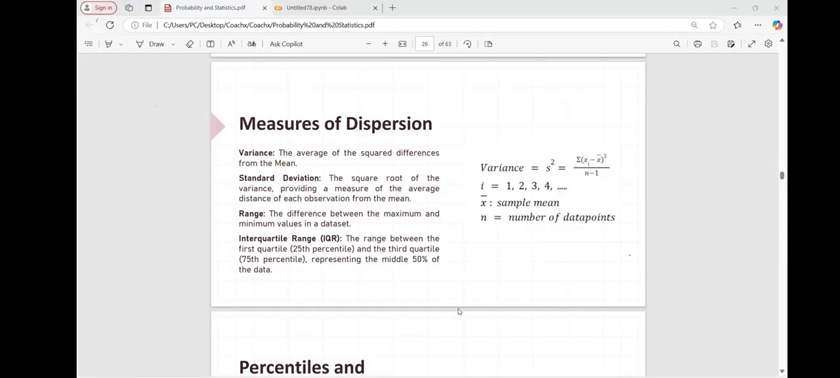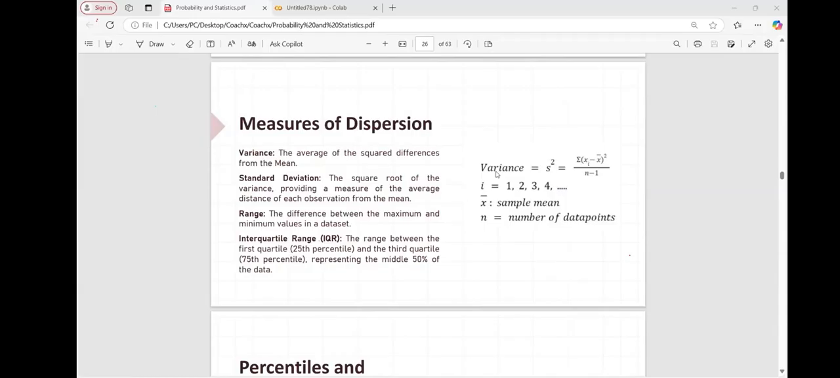What is the range? Range is simply the difference between the maximum and the minimum value in the data set. That is the range. What is the interquartile range? The range between the first quartile, which is always the 25th percentile, and the third, which is the 75th. And the middlemost is the 50th percentile of your data. Okay, just mention this one only.